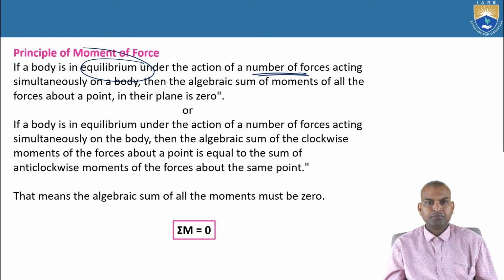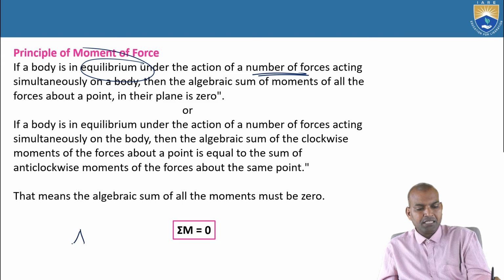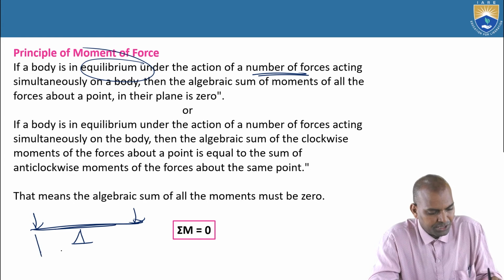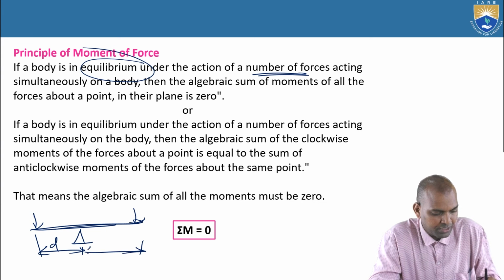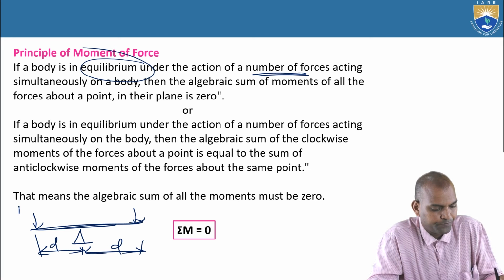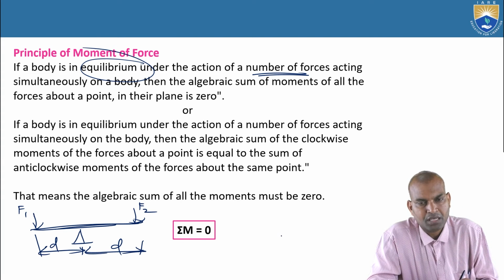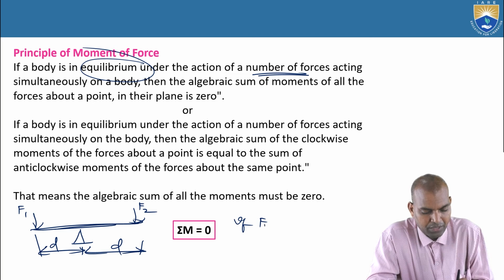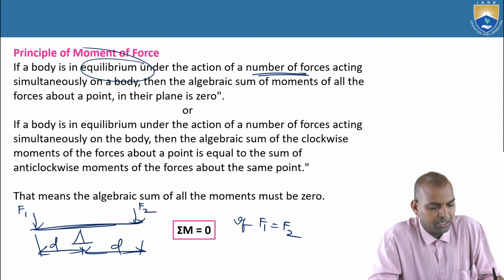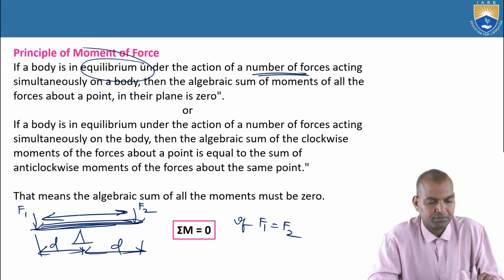If we consider it, then some of the moments give positive values, and some of the anti-clockwise moments give negative values. This positive and negative should be equal, should be balanced. Otherwise, what will happen? Very simple. If we consider a seesaw example, the distance is the same, d here and d here. In this figure, it may be different distances, F1 and F2. If F1 equals F2, then the body will be in a horizontal position.